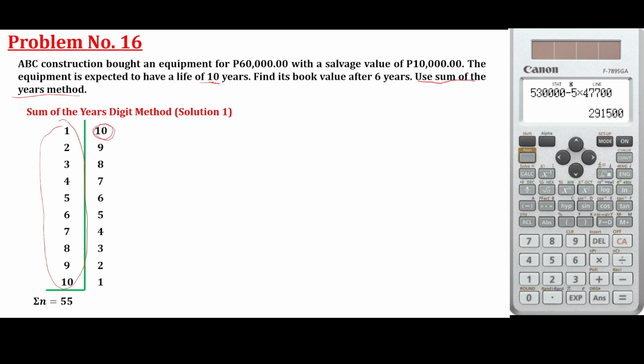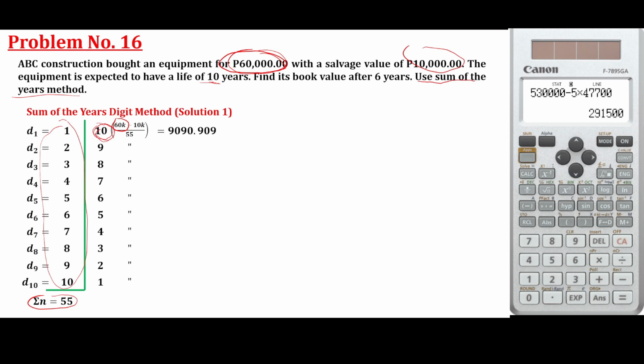To calculate the depreciation at the first year, just like what you've done in the straight line method, you subtract the first cost minus the salvage value divided by the sum of the years. Then, multiply by 10.